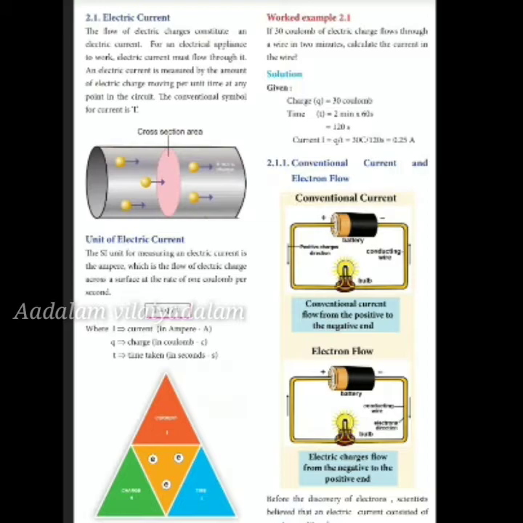The conventional symbol for current is I. An electric current is measured by the amount of electric charge moving per unit time at any point in the circuit.